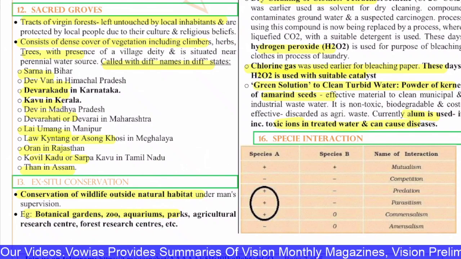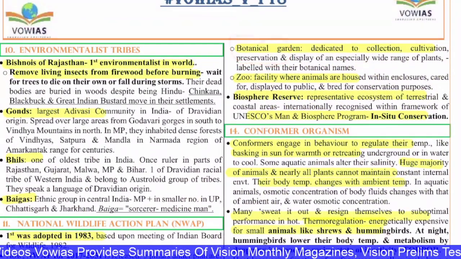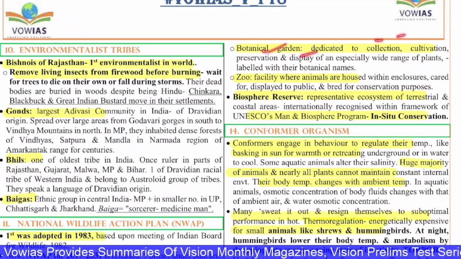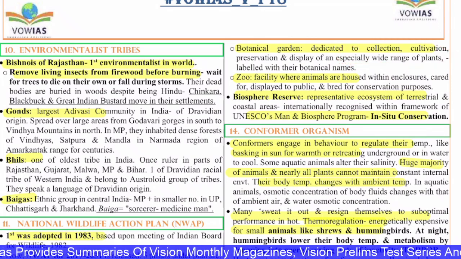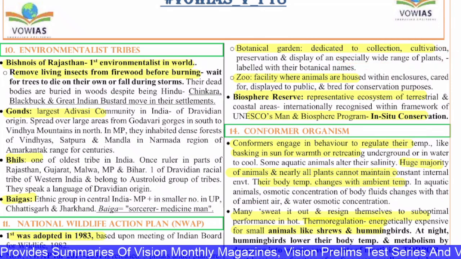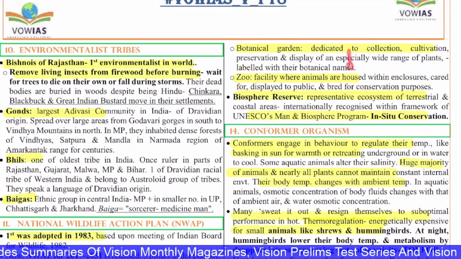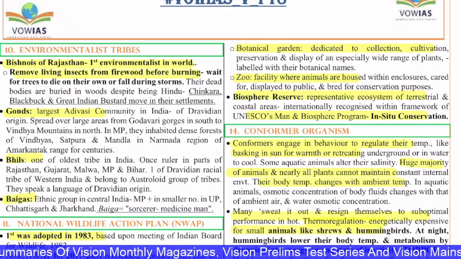If you see these botanical gardens, these are dedicated parks where there is collection, cultivation, preservation and display of especially a wide range of plants labeled with their botanical names. Next, you have the zoo. The zoo is a facility where animals are housed in enclosures. They are cared for, displayed to the public and bred for conservation purposes.